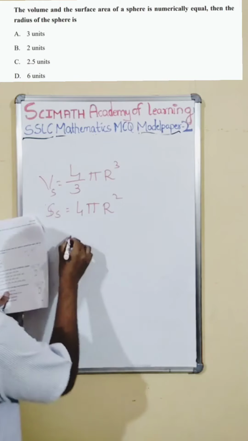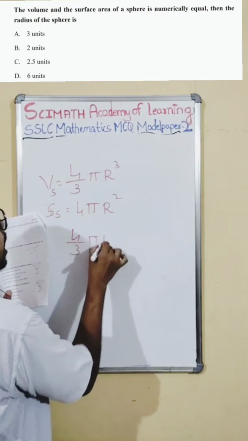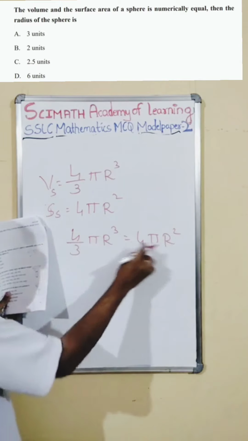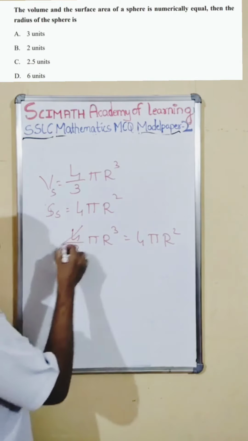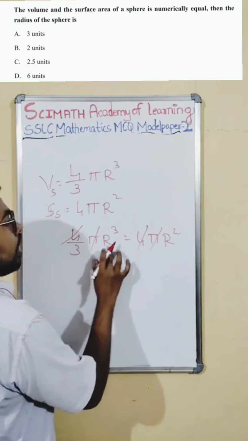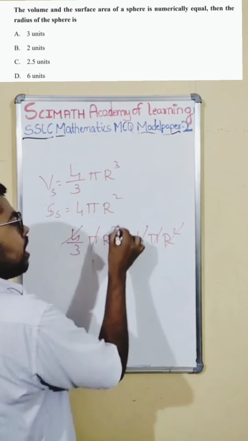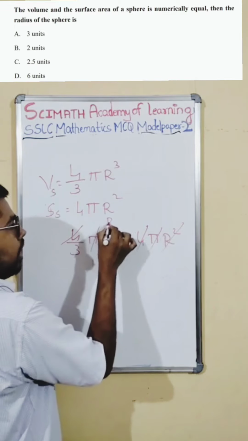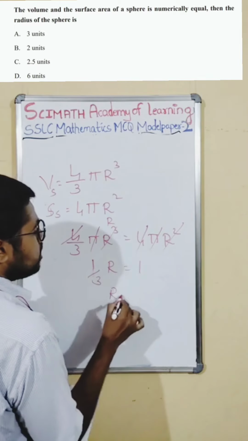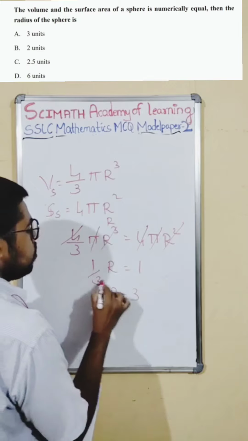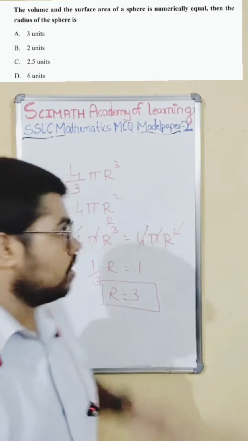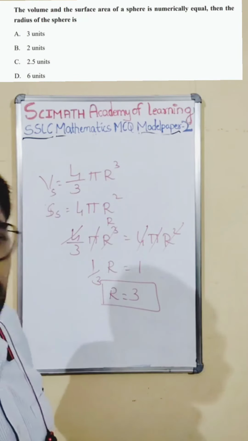So what I will do? I will just equate these both. 4 by 3 pi r cube is equal to 4 pi r square. 4 and 4 on both sides cancel off, pi and pi cancel off, so remaining is, see here, r cube and r square. r square and r square cancel, remaining is 1 r. So 1 by 3 r is equal to 1. So r is equal to, this 3 goes here, so r is equal to 3. So radius is 3 units. Option A is the right answer. Okay, just equating it and finding the value of r.